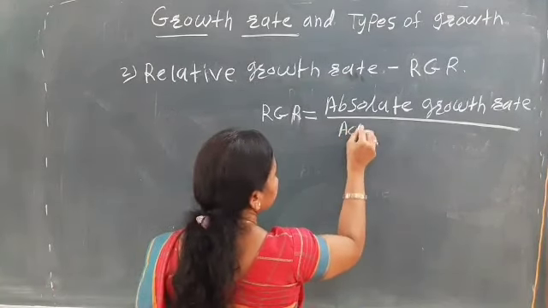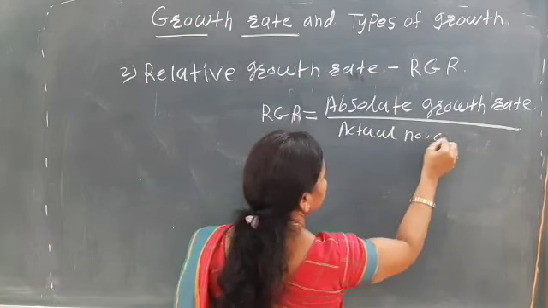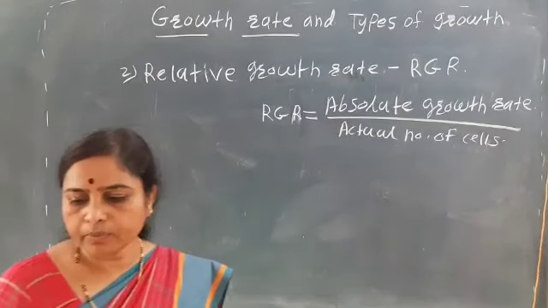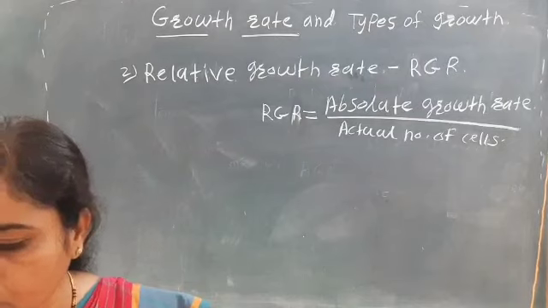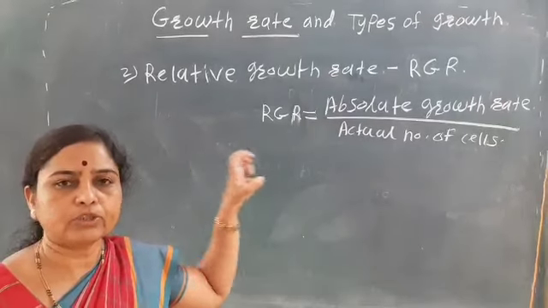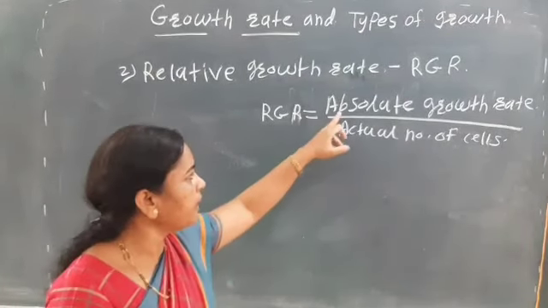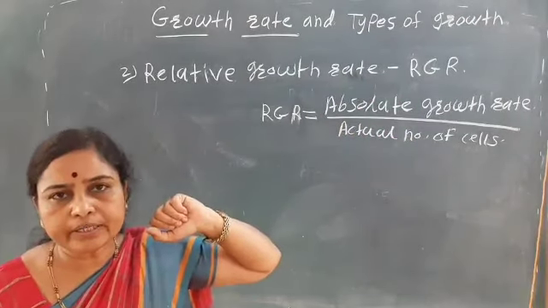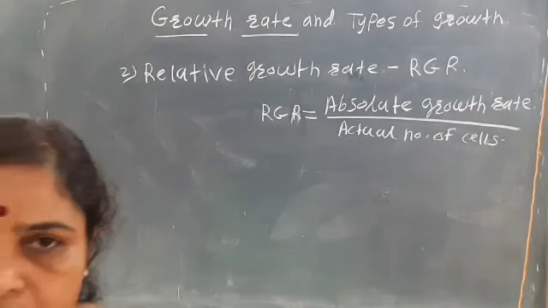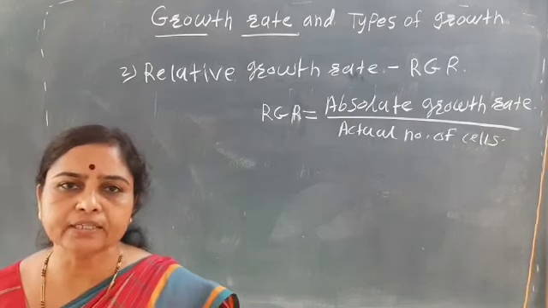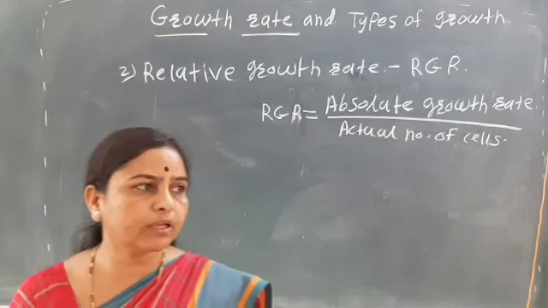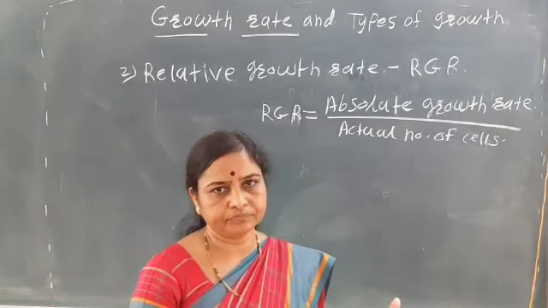That is the actual number of cells, n, the number of cells found in the medium. In the initial condition, how many actual cells were there in the medium? And the absolute growth rate we have calculated is the rate of change in the number of cells to the time interval. That means how many cells increased in a particular hour.